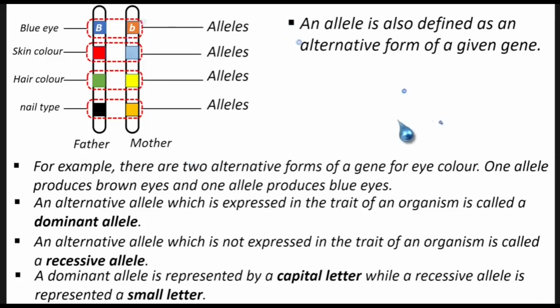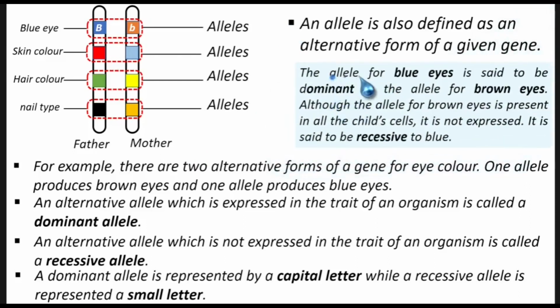So here we are saying that the allele for blue eyes is said to be dominant to the allele for brown eyes. Although the allele for brown eyes is present in all the child's cells, it is not expressed. It is said to be recessive to blue.